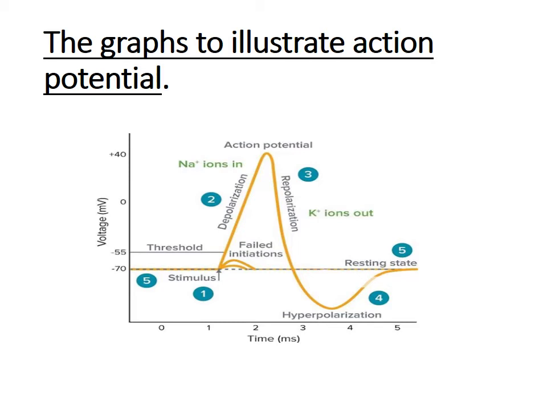After the action potential, the process of repolarization begins, that is the returning of the membrane to its resting state, which is due to outflux of potassium ions. In some membranes, there is a hyperpolarization, which is due to the delay in closing of the potassium ion gates, which causes the membrane to deviate from its normal resting state, and the membrane becomes more negative.